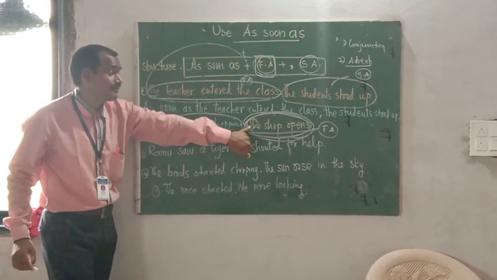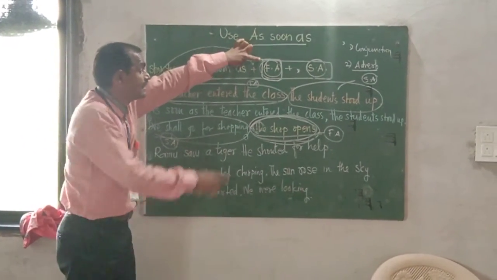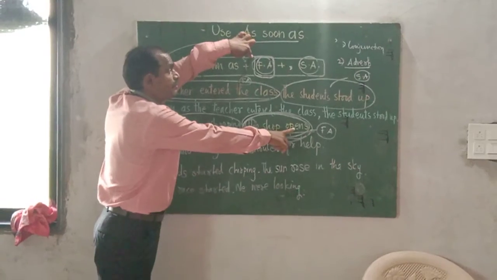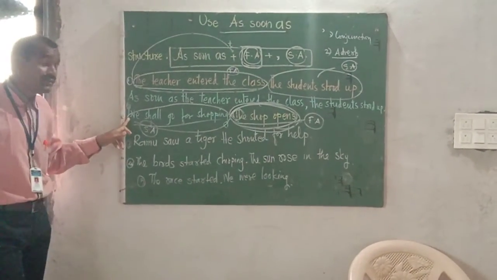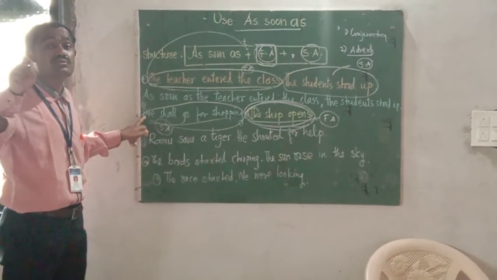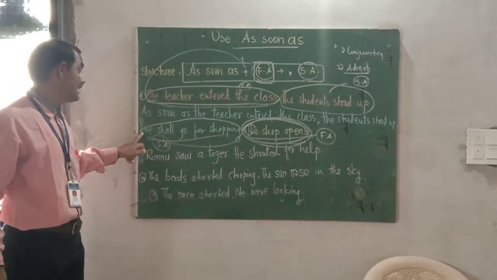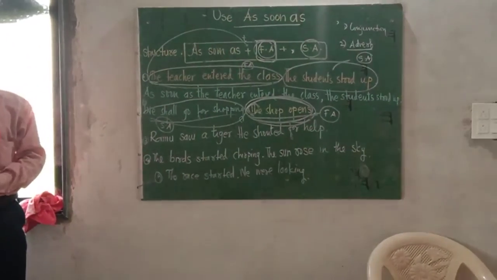Though the T is capital here, you need to use a small letter: as soon as the shop opens. Again, comma, second action. Again it would be capital here, but you are expected to use a small w.